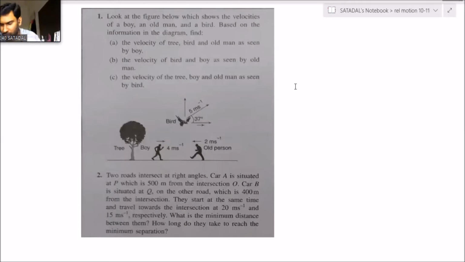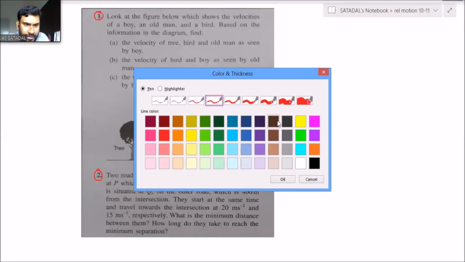Everyone, solve questions number 1 and 2. I'll just note down the formulas quickly so that it becomes easy for you.